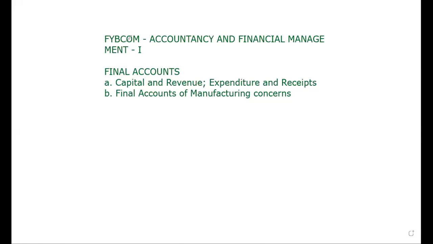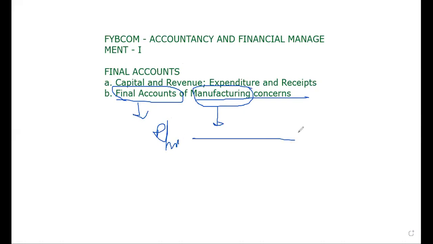Good. Final accounts of a manufacturing concern. पहले manufacturing के ऊपर जाएंगे, then we go for the final accounts. What is a manufacturing process? To find out the cost of goods, what is manufacturing? Manufacturing means raw material converted into finished goods.